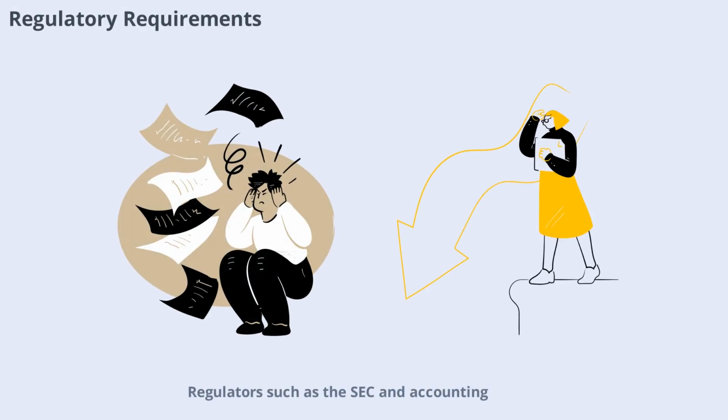Regulators such as the SEC and accounting standard setters require companies to follow these principles. They issue guidelines and rules to ensure that financial statements are prepared in a consistent, conservative, and fully disclosed manner.